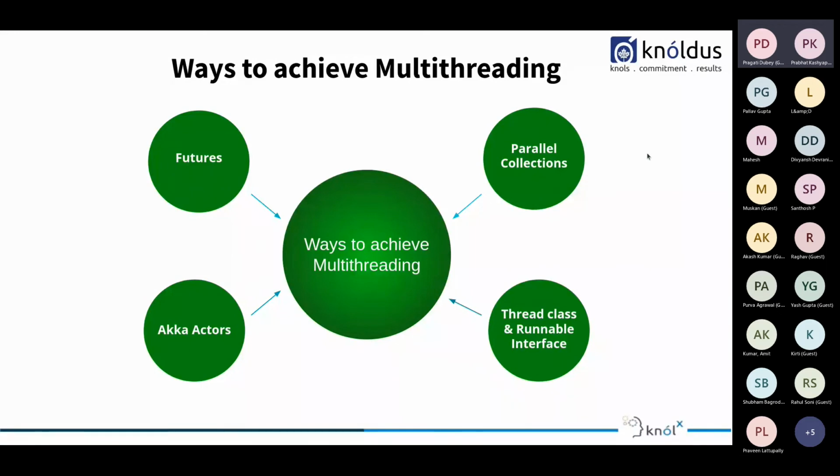It is like a normal sequence or a collection, but we try to access the values of that collection in parallel. Like if we have a list that contains 10 numbers and we try to access them, then they are accessed sequentially. But if we make it a parallel collection, then those values will be accessed on multiple threads, that is in parallel, all of them together. So moving on.